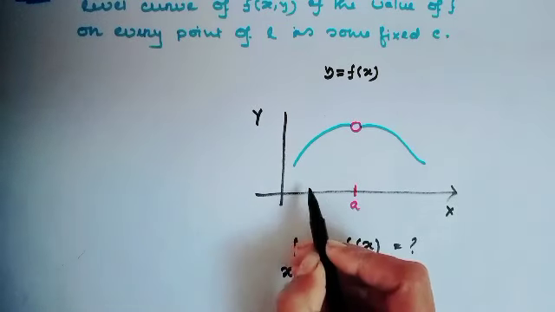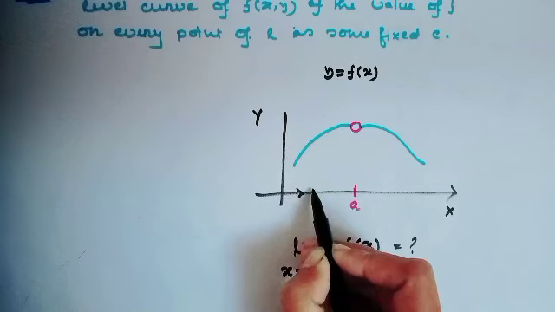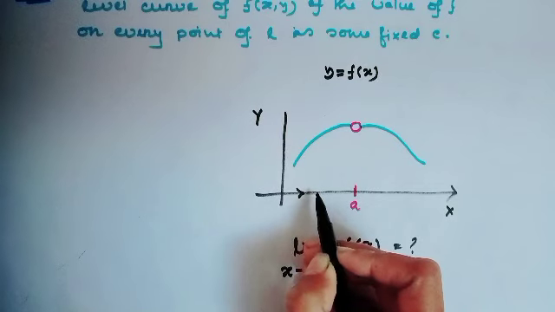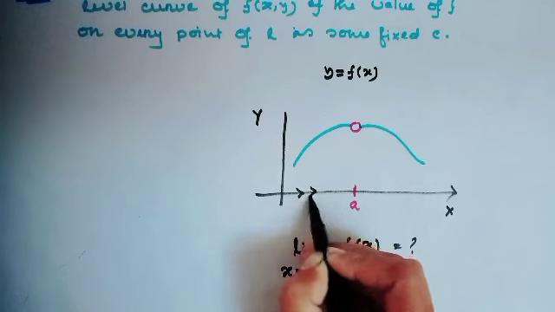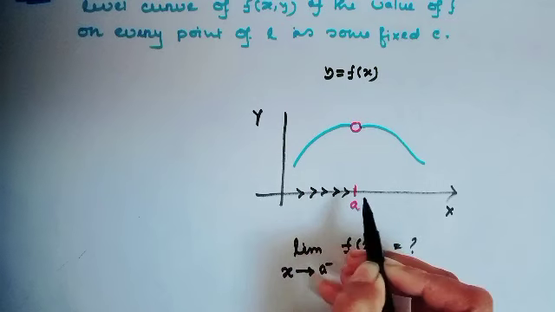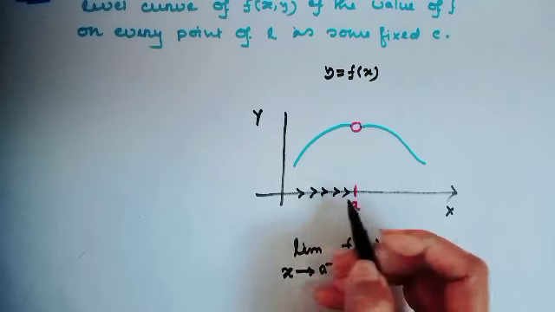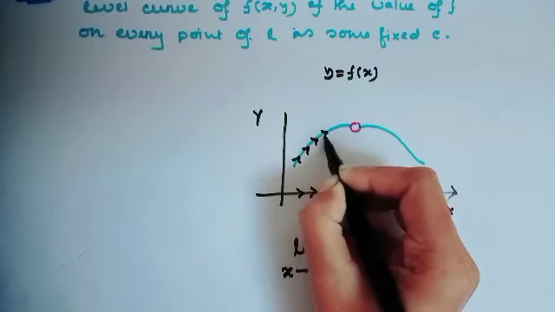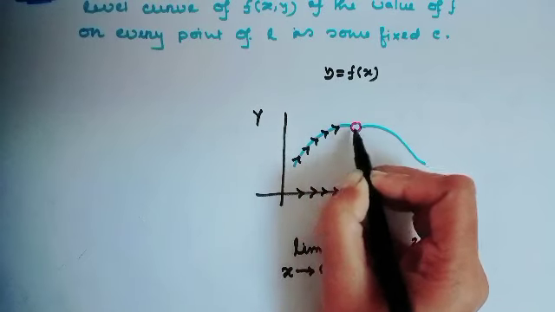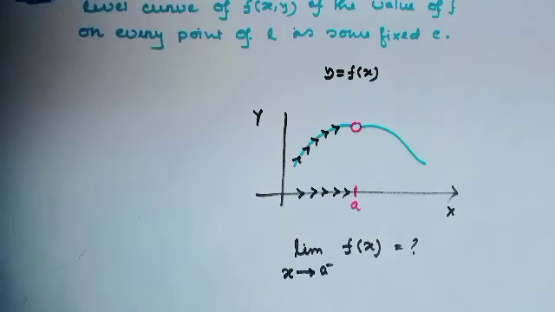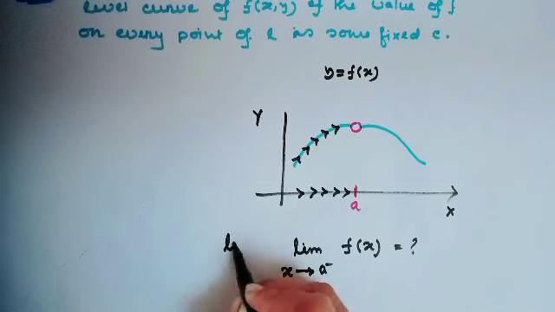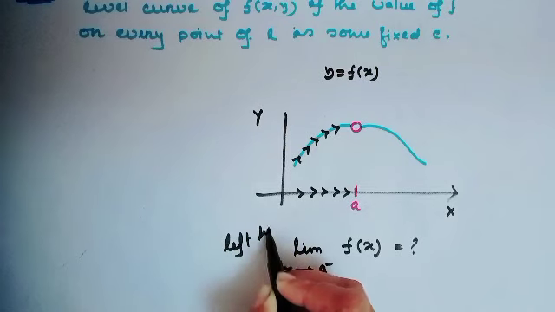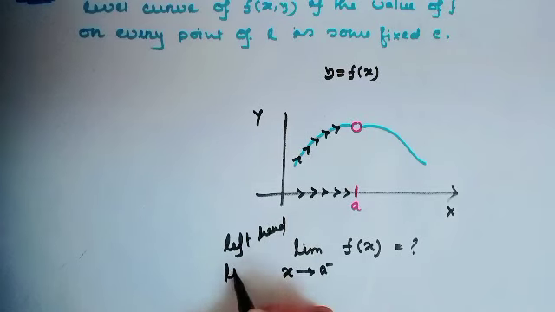That means x approaches from this side and f(x) will be closer in this circular region. Okay, this is the left hand limit.